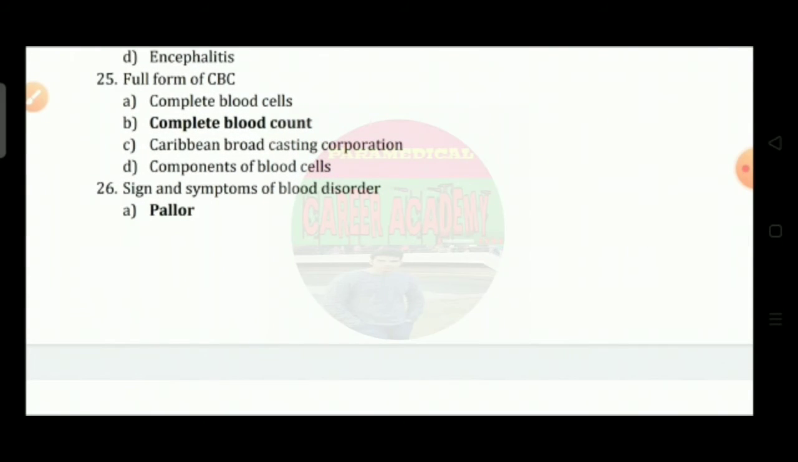Question number 25: full form of CBC. Option A, complete blood cells; option B, complete blood count; option C, Caribbean Broadcasting Corporation; option D, component of blood cells. So the correct answer is option B.